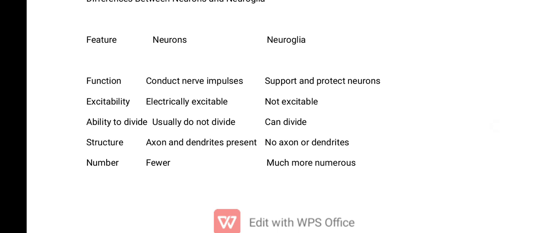They are much more numerous because they are the ones providing support to the neurons. So these are the differences between the neurons and the neuroglial cells. So we were able to cover what the neurons are, the classification of neurons, functional and structural, then also the neuroglial cells that are found in the central nervous system and the peripheral nervous system, and also the differences between the neurons and the neuroglial cells.